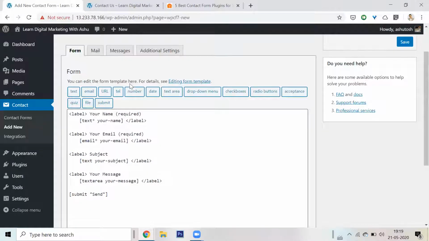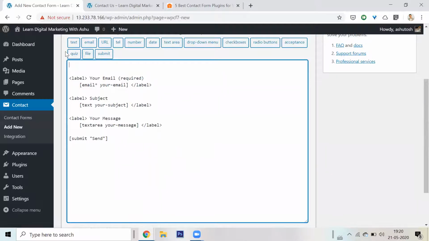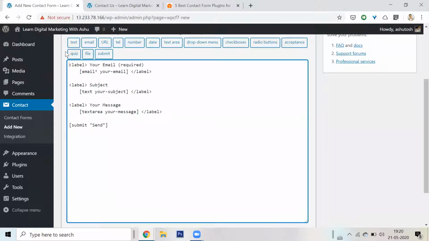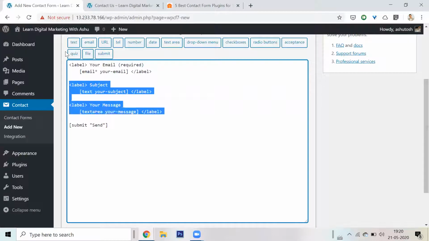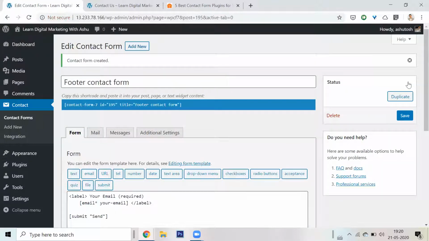In this contact form, I don't need anything. Look, this is a contact form for the footer. I just need your email, nothing else. So I can name this second contact form, or better, footer contact form. I know this can be a bit confusing. See, a new one is generated with a different ID.